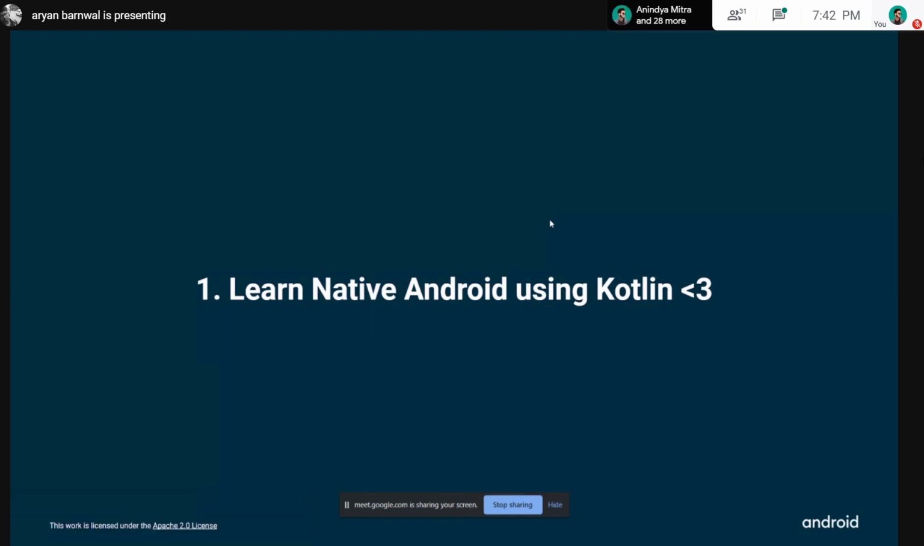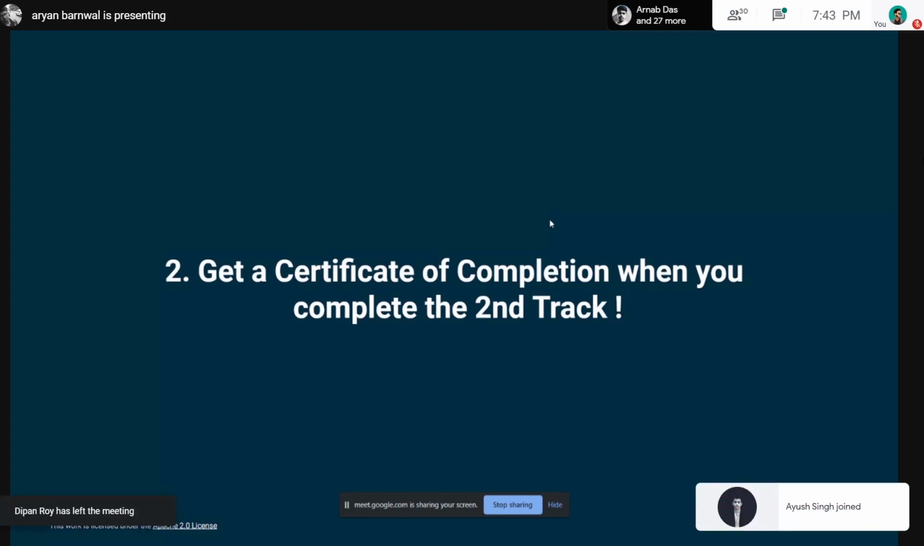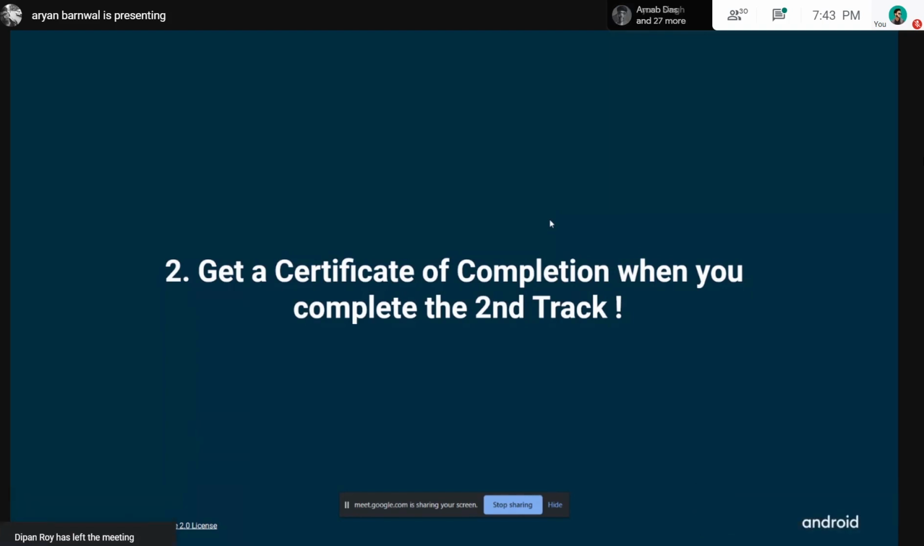Number two, like I said, there are two tracks. If you complete the second track, you will get a certificate of completion from DSC KGC, signed by the DSC lead and me myself. The first track is not even completed. This whole thing is in a beta phase. In the first track there are 2 units, but it is expected to be 5. So I can't give any certificate of completion for the first track, but if you complete the second track, you will get a certificate of completion.